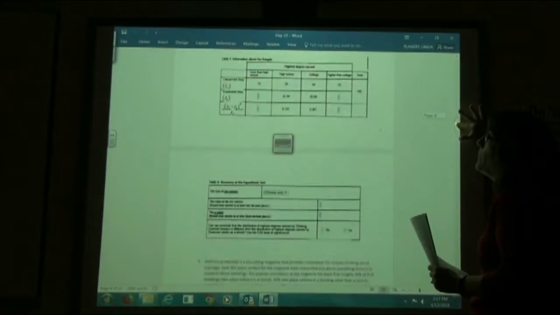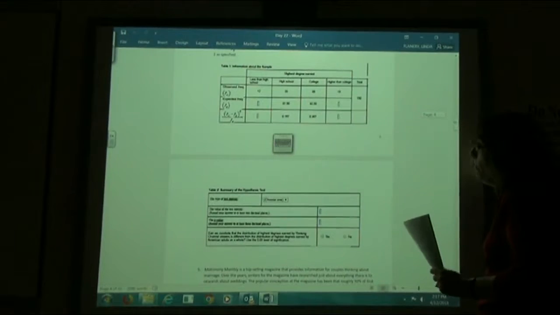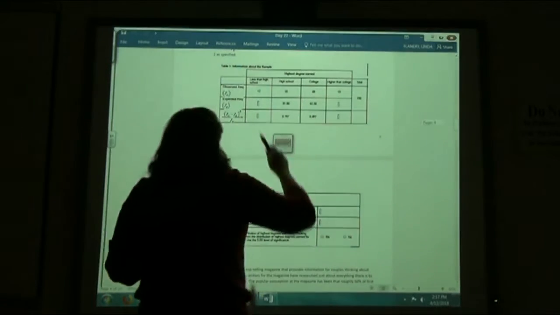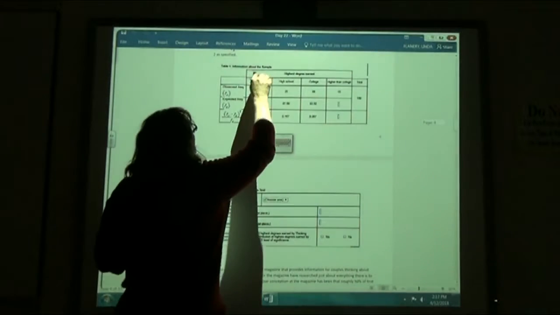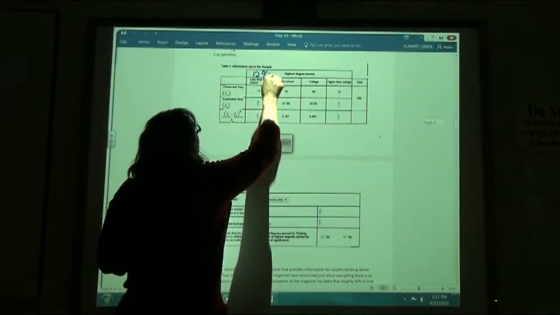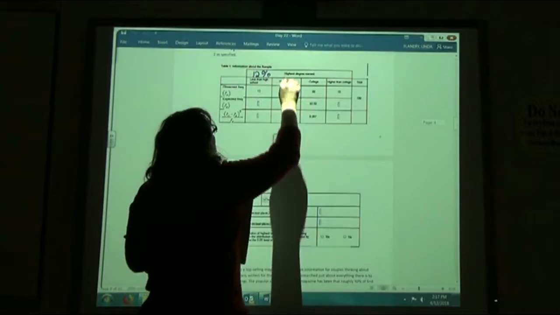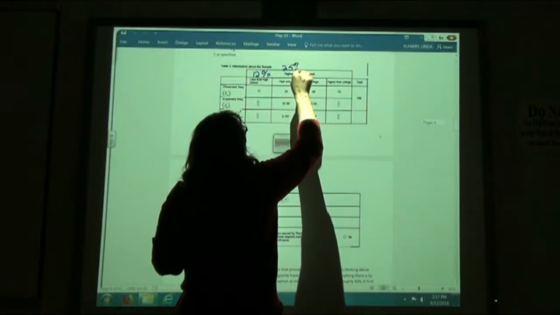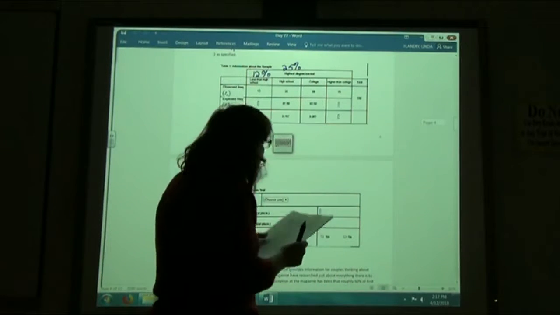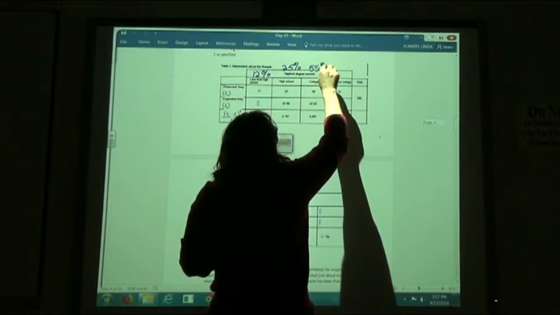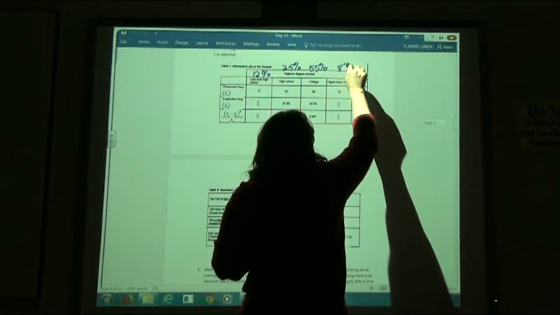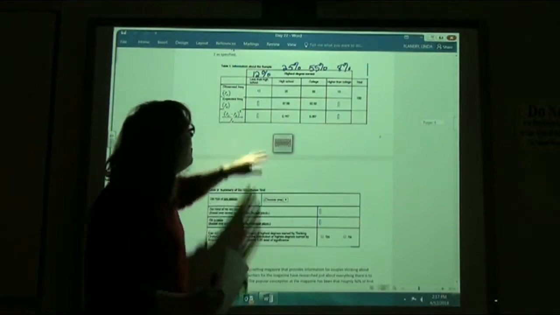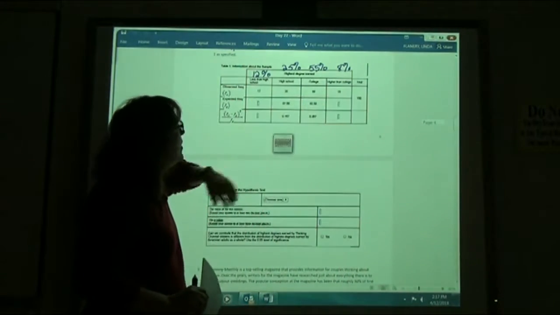So, on my table, up on the top, in that other little table, it said 12% were in this category, 25% was in this category, 55% was in this category, and 8% is in this category. Now for a bunch of these, they've already figured it out.